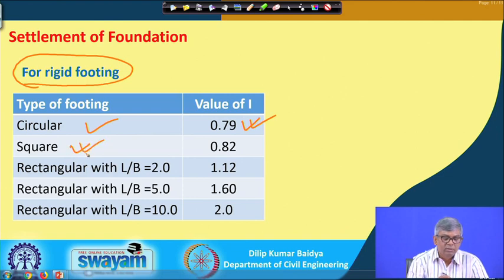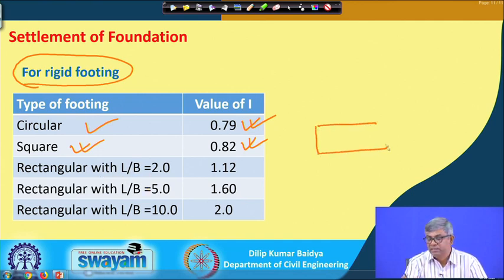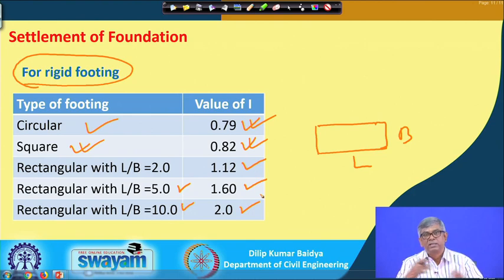For a rigid footing of square shape, I will be 0.82, and for a rectangular footing with L by B equal to 2, where L is the length and B is the width, I is 1.12. For rectangular footing with L by B equal to 5, it is 1.6, and for L by B equal to 10, it is 2. If L by B becomes more than 10, it is better to assume a strip. Up to that I have given the values.